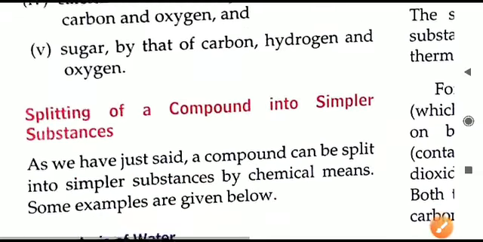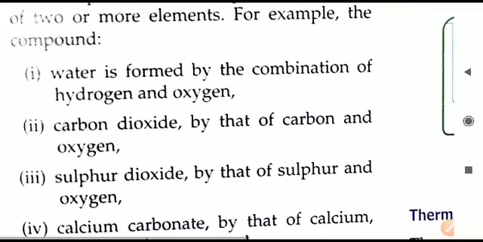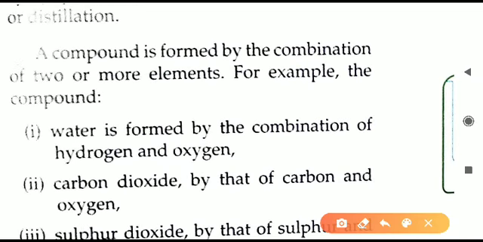So likewise, all these examples are given here of the different compounds, how they are formed. You will remember, a compound is formed by the combination of what? It is a combination of elements. You can underline this line: compound is the result of combination of elements.